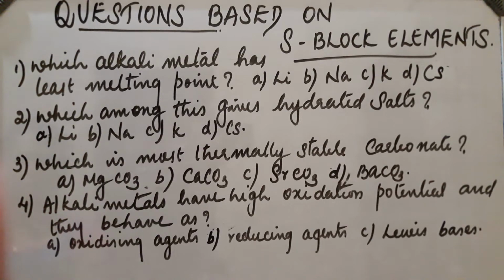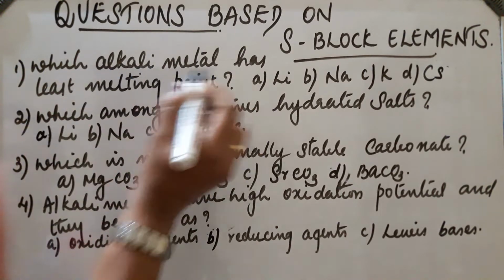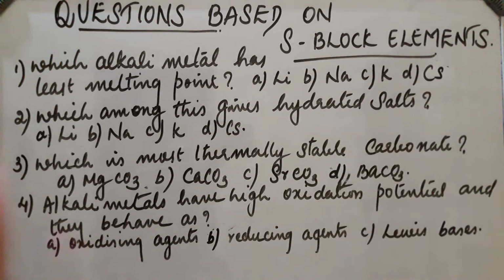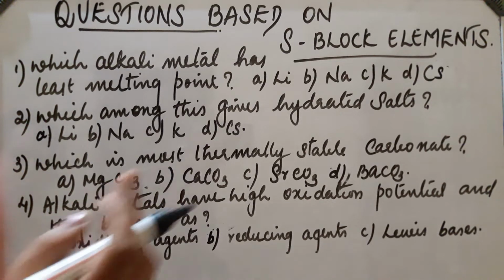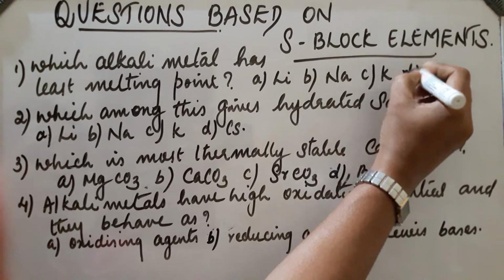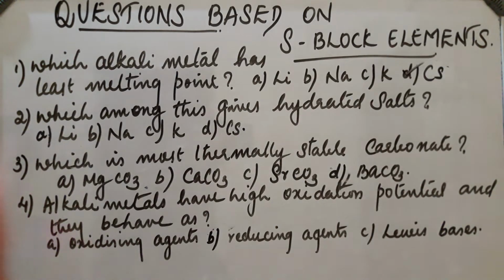Questions based on S block elements. First question, which alkali metal has the least melting point? In case of alkali metals, down the group the melting point decreases. So, in this case cesium is having the lowest melting point.